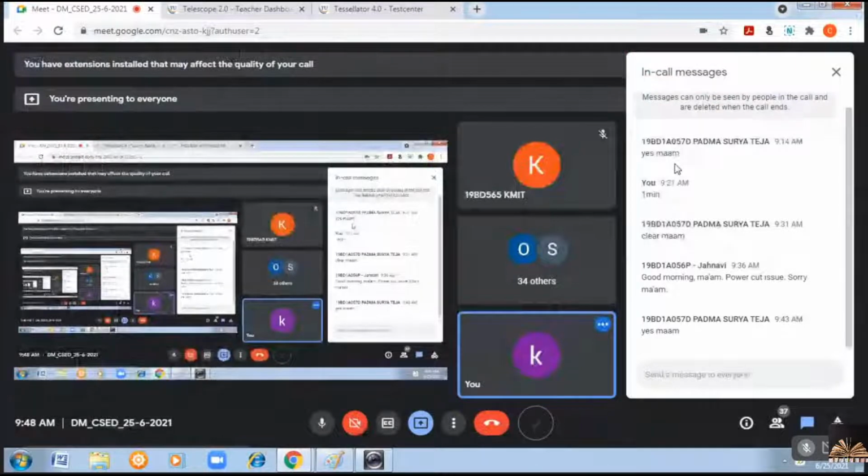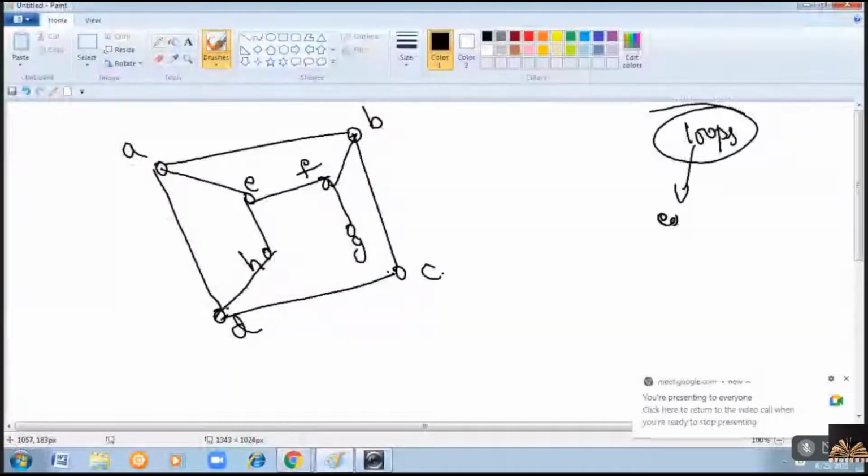Because a loop means an edge from a vertex to itself. If the loop is at A, then this loop is A to A. That means the adjacent vertex of A is A. According to the bipartite graph, you should not color adjacent vertices with the same color, right?